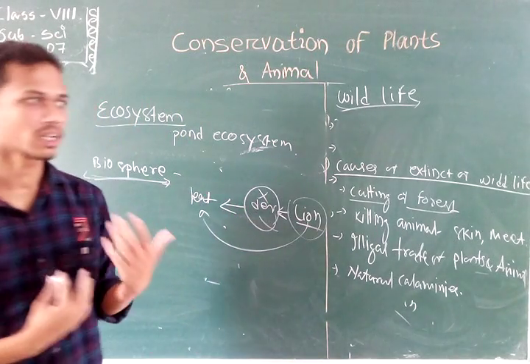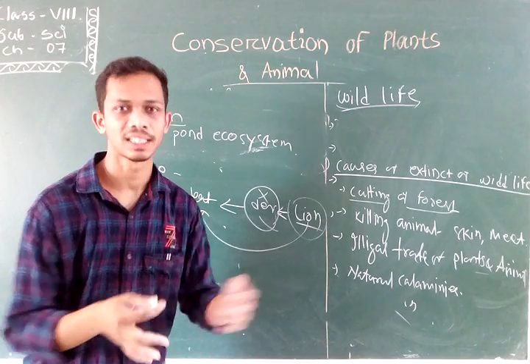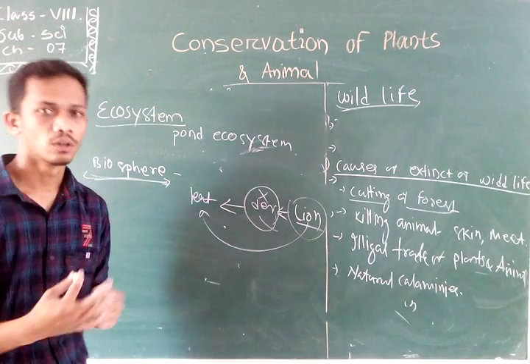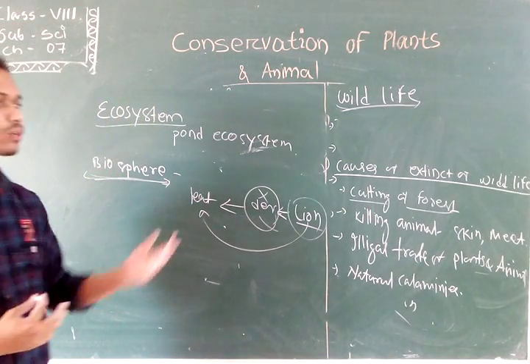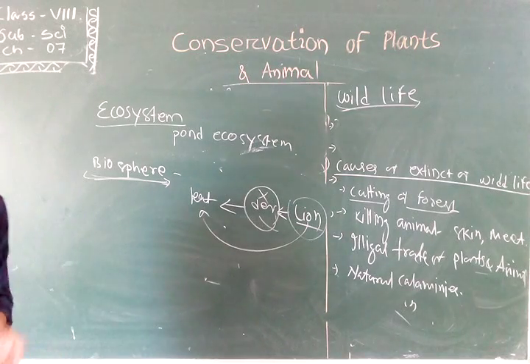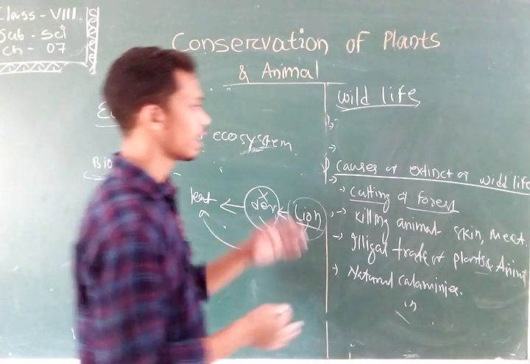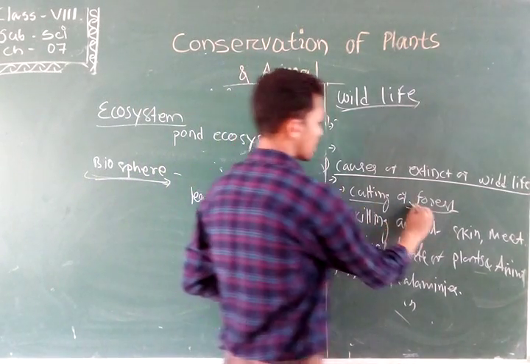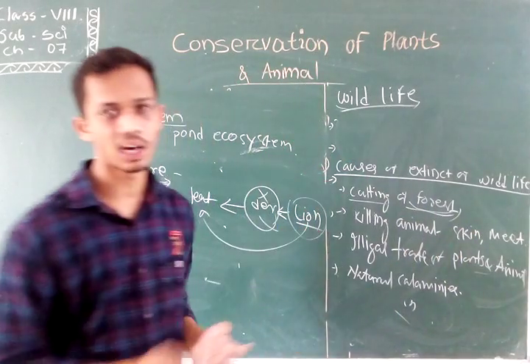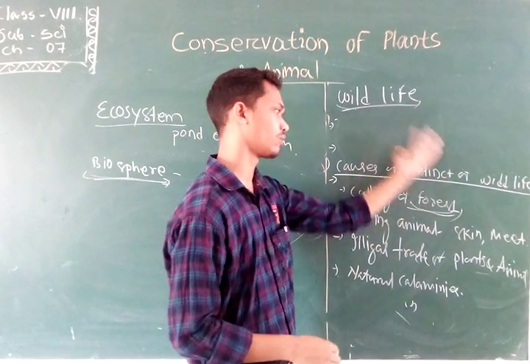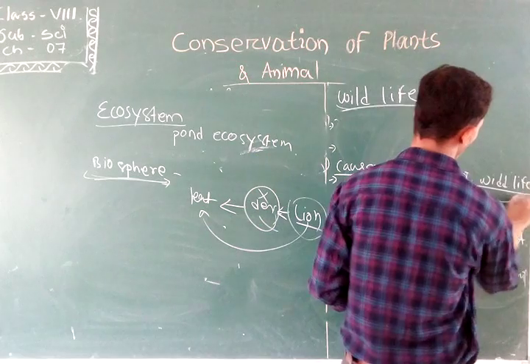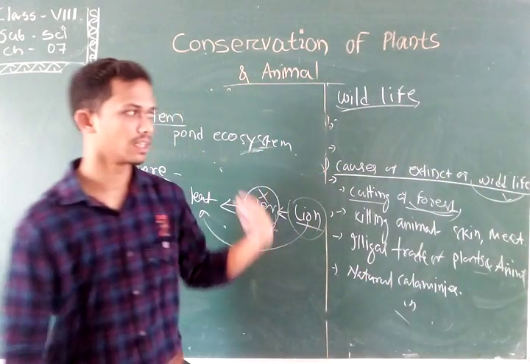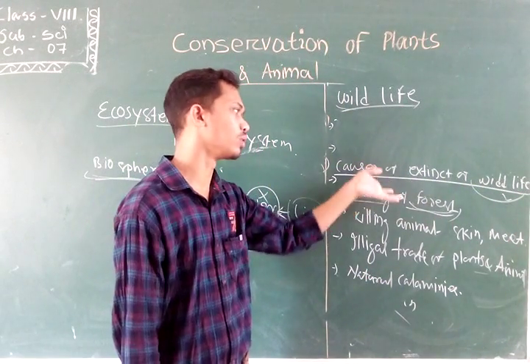At that place they build various factories and malls, and they cut down the forest to prepare agricultural fields. The forest is the habitat of the various wild animals. If the forest is no more, then obviously the wild animals will be no more. As a result, the wild animals will become extinct.